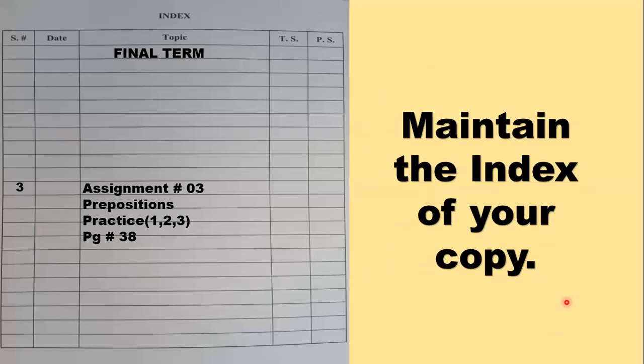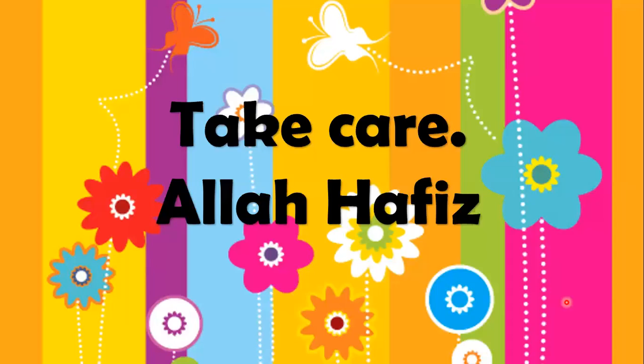How? Like this. Now, this is going to be our third assignment. We had two assignments of direct speech. The first was practice and the second was making sure. This is the third assignment that we have, for prepositions. And you're going to do practice 1, 2, and 3, all of them from page number 38. You can check the assignment when I give it to you on Google Classroom, and you have to maintain your index like this.